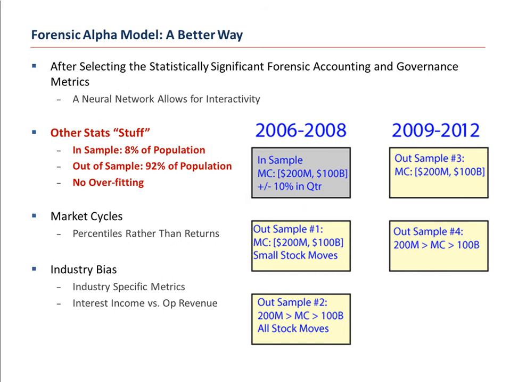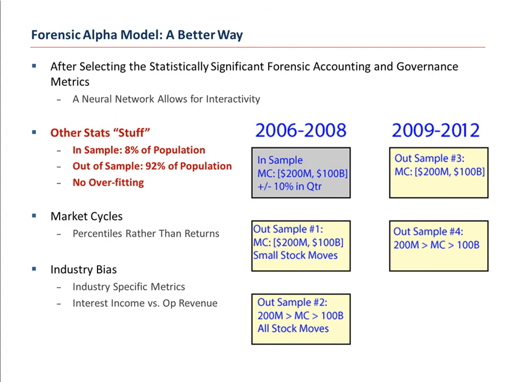And I applied that to all companies between 2006 and 2008 of all market caps, of all stock moves, and then to 2009, 2010, 2011, 2012, and so far the first 9 months of 2013, which were totally out of sample. Said differently, as I've highlighted here in red, and possibly the most important thing about the forensic alpha model is that the model has been built on approximately 8% in sample and 92% out of sample. All of 2009, all of 2010, all of 2011, all of 2012, and all of 2013 are 100% out of sample. There is no overfitting.